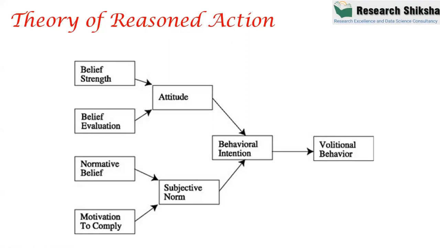The question is why consumers give feedback on websites. To explain this kind of behavior, which is not purchase behavior but some other behavior, you can go for the theory of reasoned action.